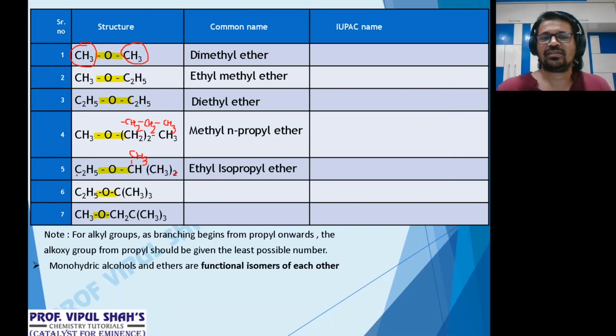Look at the 6th one. What will the 6th one be now? C2H5, so that's ethyl. On C there is CH3 thrice, meaning, how is it? On this C there are 3 methyl groups like this. And on this side we have this, that is C, and we have an oxygen in between, like this. Now one side is ethyl.